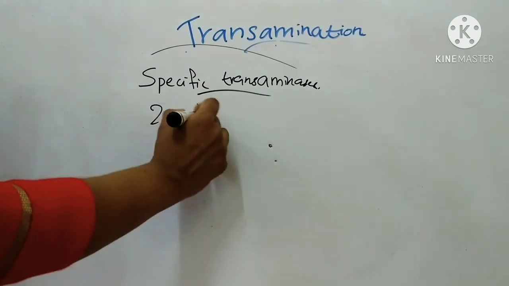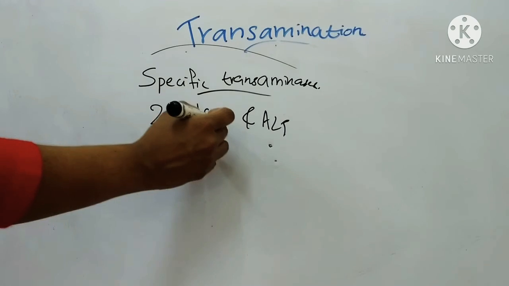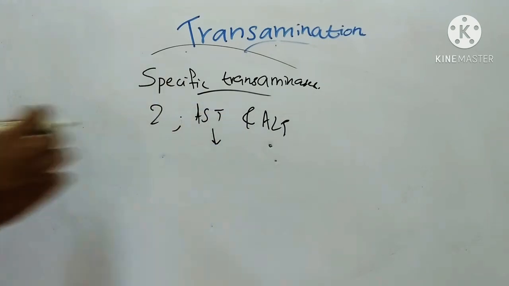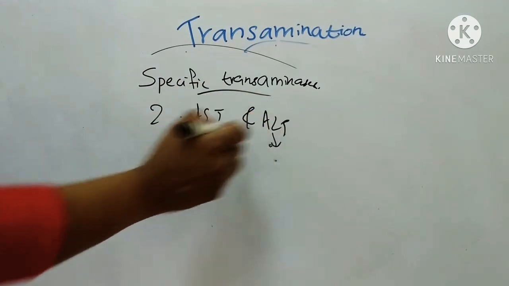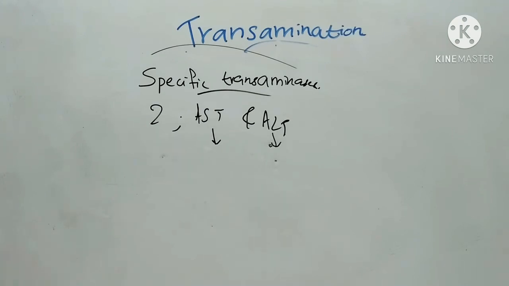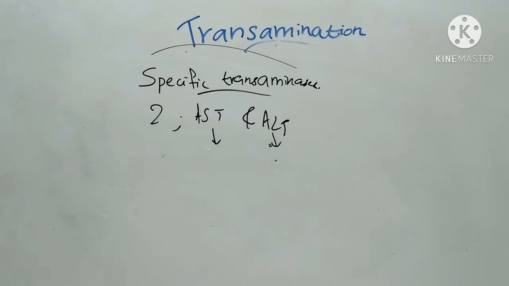These are AST and ALT. AST is aspartate transaminase, also known as aspartate aminotransferase or SGOT, that means serum glutamate oxaloacetate transaminase. ALT means alanine aminotransferase or alanine transaminase or SGPT, serum glutamate pyruvate transaminase. These are the clinically important specific transaminases.